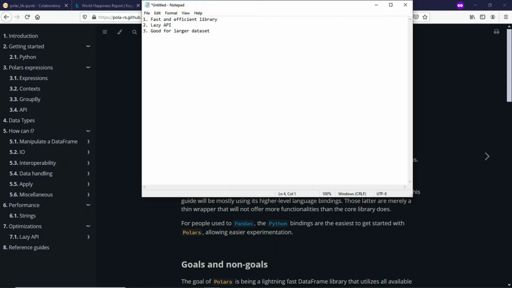So the point to be noted here is this is not for systems where the data set exceeds the RAM size. So it is not a substitute for the Spark library, but this lies somewhere in between Pandas and Spark. So this can take care of the data sets which are a little bigger for Pandas but smaller than Spark.